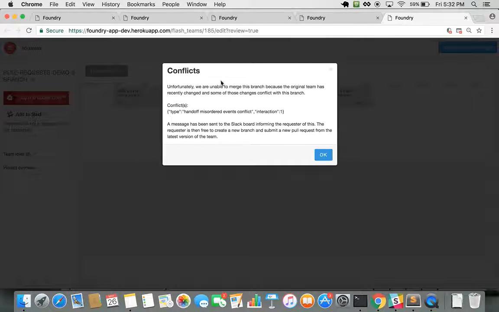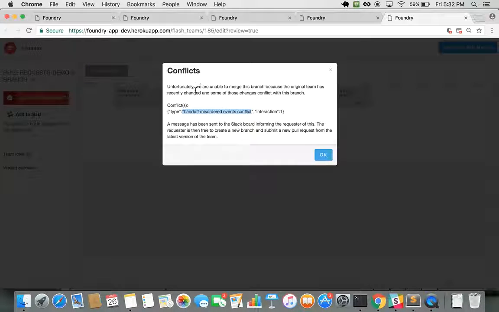What Foundry is going to tell me is that there's a conflict. And it's going to give me the type, which is handoff misordered events conflict. What that means is that in the original team, currently, there is a relationship between these two events, which implies a chronological ordering. But what you are trying to do here in this pull request is mess with that. And so it will not allow that to happen.